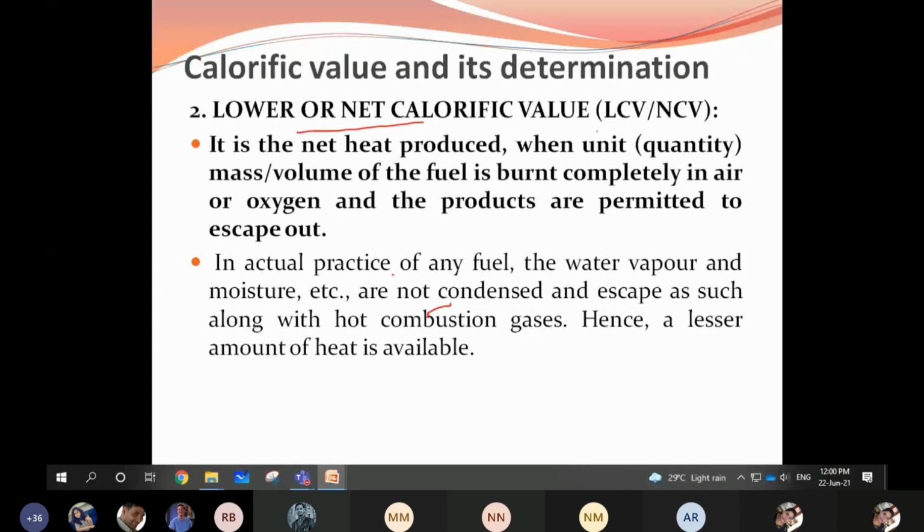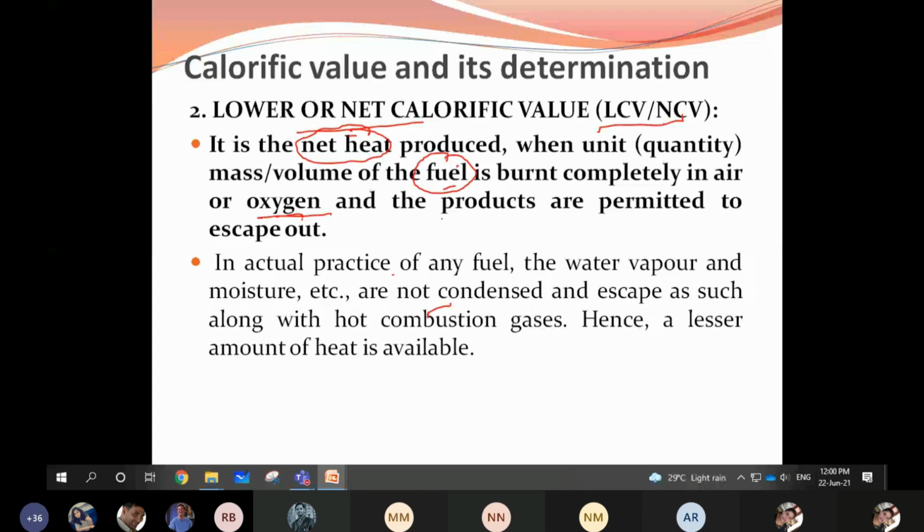Only on burning of the fuel, how much heat is produced, that only we are measuring, not completely leaving the water or the moisture. How much heat is produced only on combustion of 1 unit mass of the fuel burnt completely in presence of oxygen, where the products are permitted to escape, is called the net calorific value.